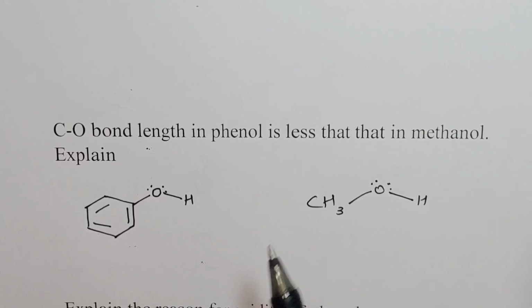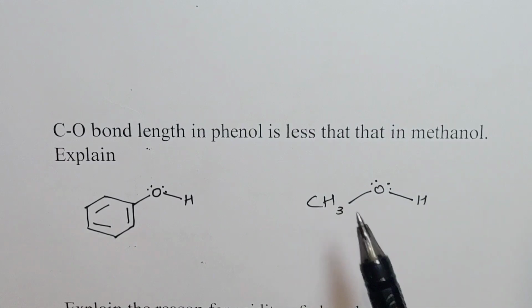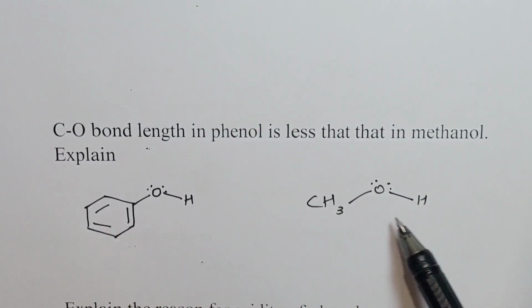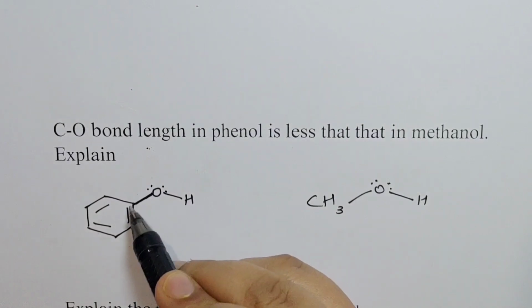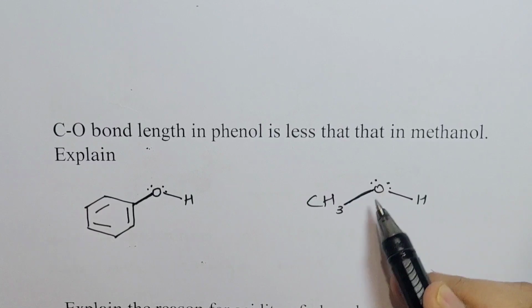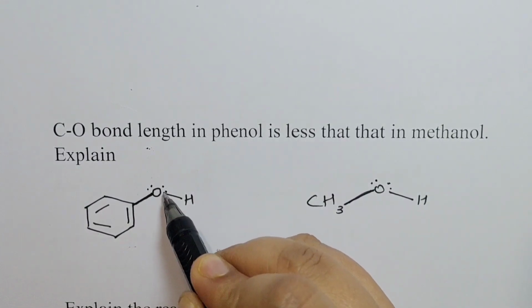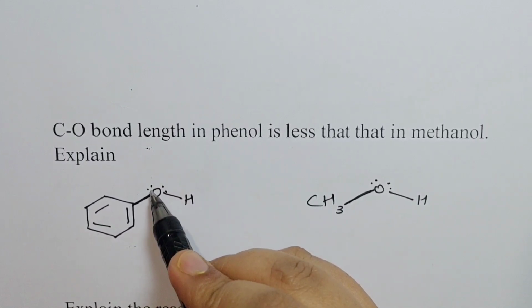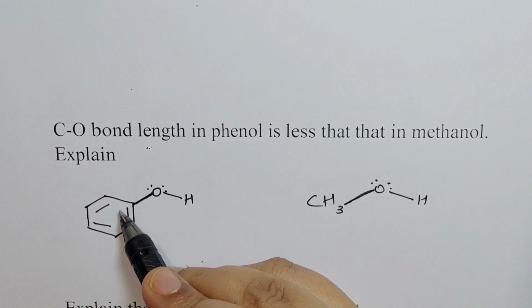Our next question is, C-O bond length in phenol is less than that in methanol. Explain. This is your phenol and this is your methanol. This C-O bond length is shorter in phenol as compared to the carbon-oxygen bond length in methanol. Why is that? It's because oxygen has two lone pairs, and in phenol, these lone pairs are in conjugation with the double bond in the benzene ring.